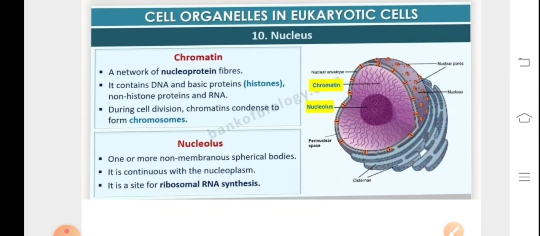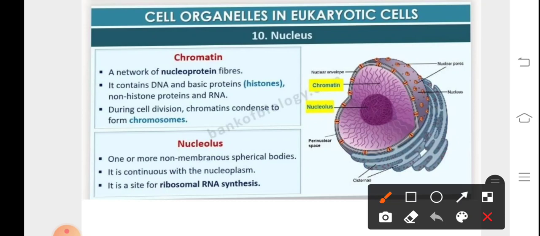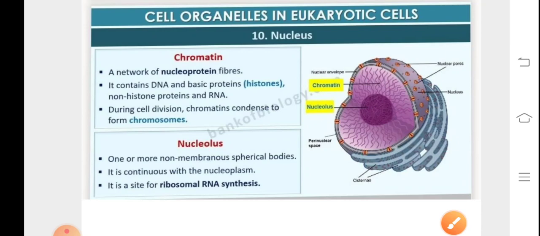The chromatin is a condensed network of nucleoprotein fibers. It basically contains DNA, histone and non-histone proteins, and RNA. The chromatin condenses during cell division so as to form the chromosome. So we can see that the genetic material is a linear 2.2 meter long strand in the case of eukaryotes. But then here it becomes condensed, like a loop, held together with the help of histone proteins, forming a nucleosomal complex.